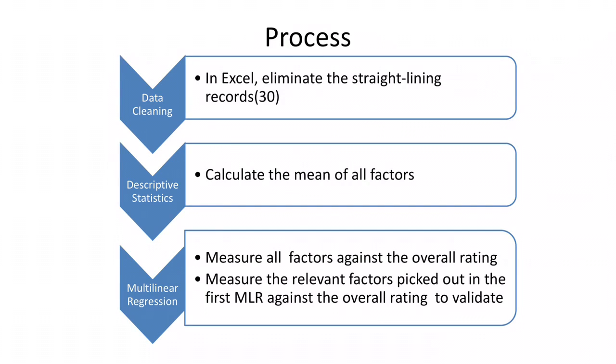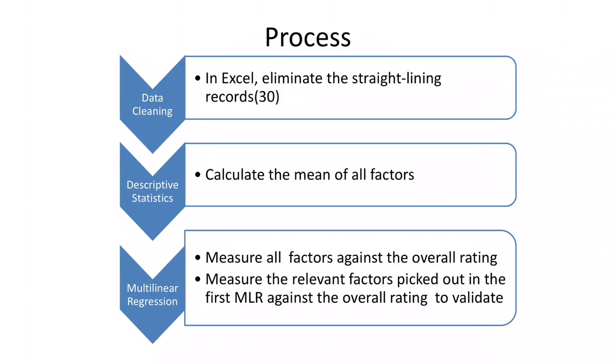The process of our analysis broke into 3 parts. First, data cleaning, which takes most of the time. What we did in Excel is eliminate the straight-lining records, where customers rate 3, 3, 3, 3, 3 for all the responses. Such records have no value to our data analytics, and eliminating them helps us improve the data quality.